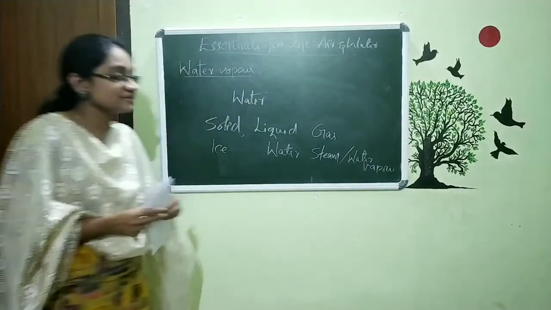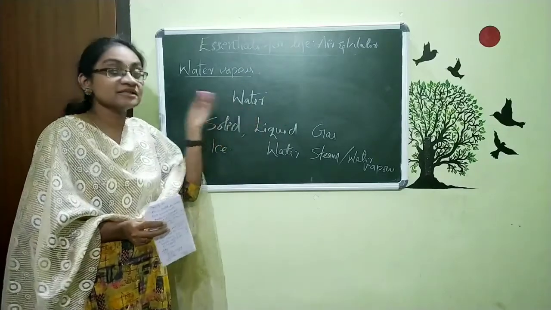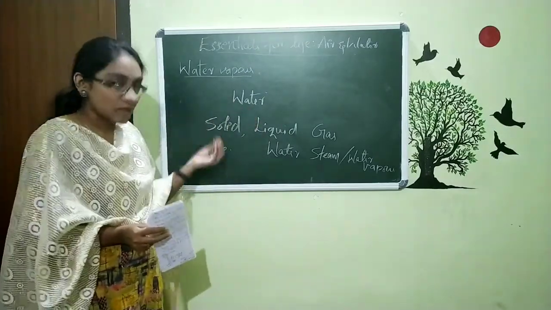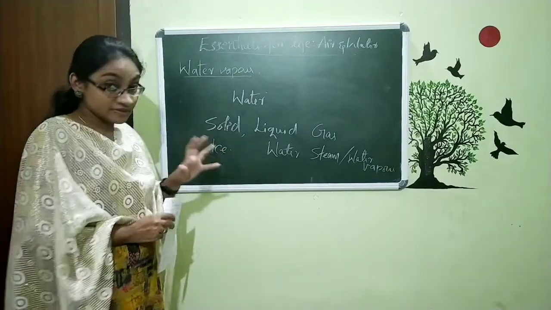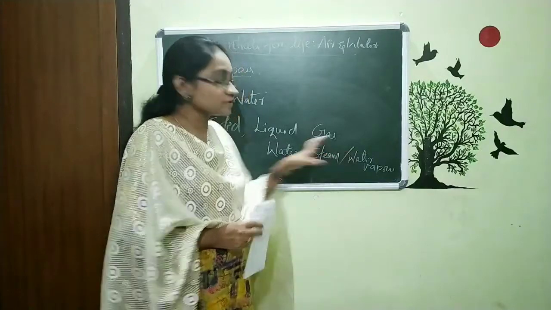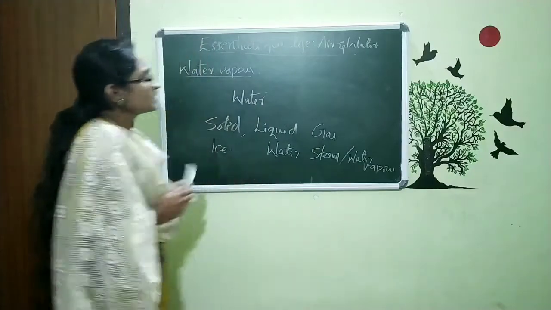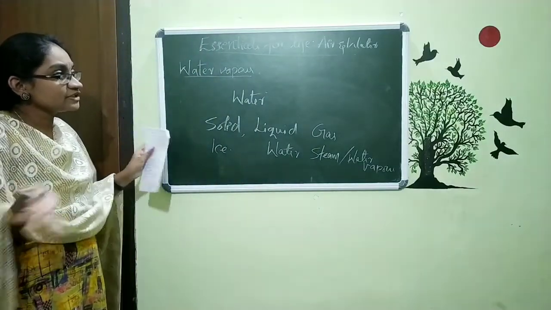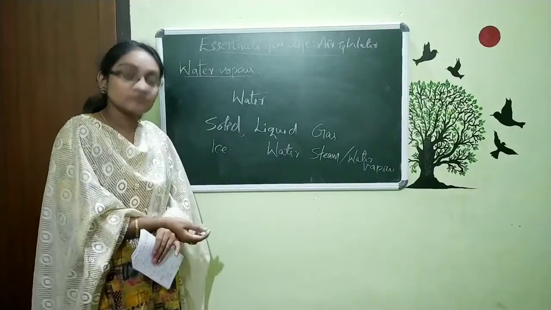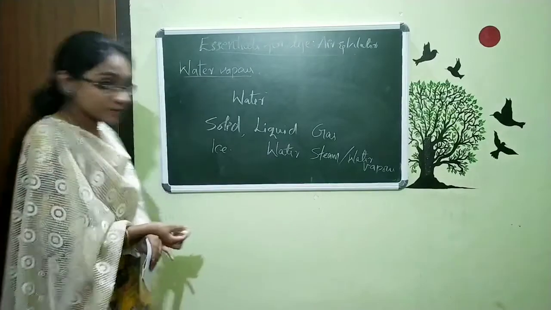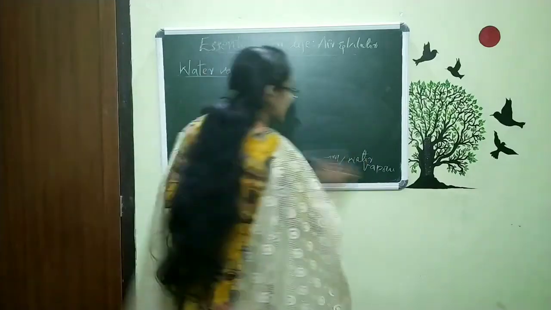Water vapor is water in gaseous state. Simply we can say it like that. Actually steam and water vapor are two different concepts, but now we are just thinking broadly. And how is water converting to vapor, how is water vapor present in our air, where is it coming from? That is one question: where do these water vapors come from in our atmosphere?